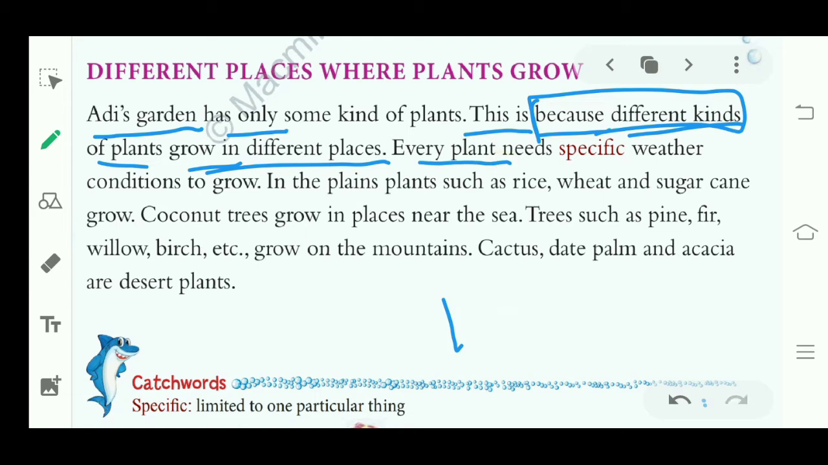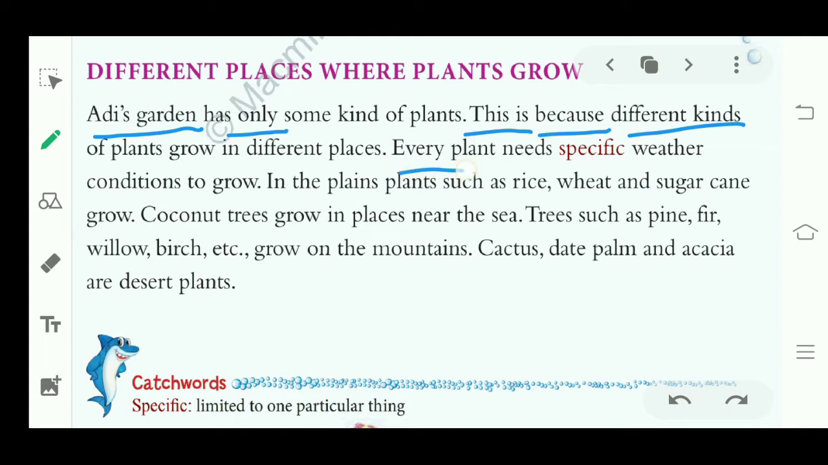Every plant needs specific weather and conditions to grow. Why can't all plants grow at one place? Why do they need different places to grow? Because each and every plant needs specific weather conditions to grow. They need a particular weather condition. Like some plants grow in summer, some in winter, some in the rainy season.